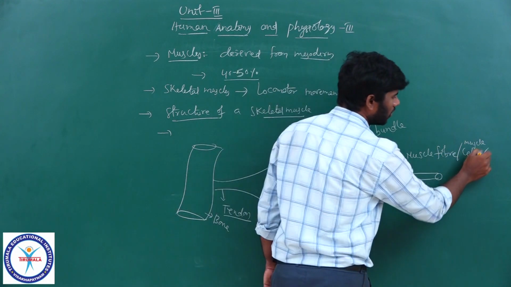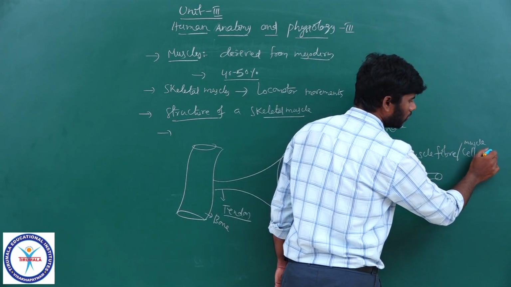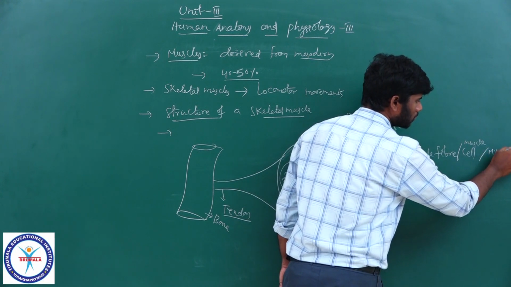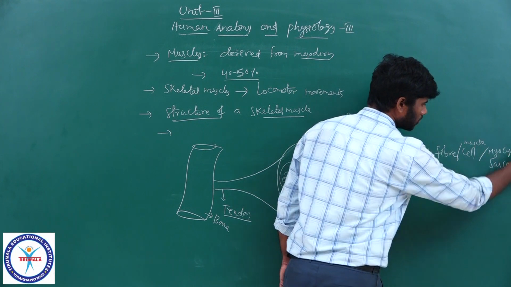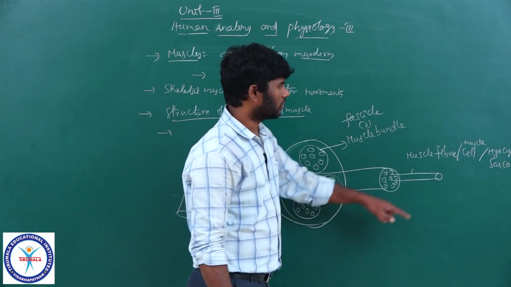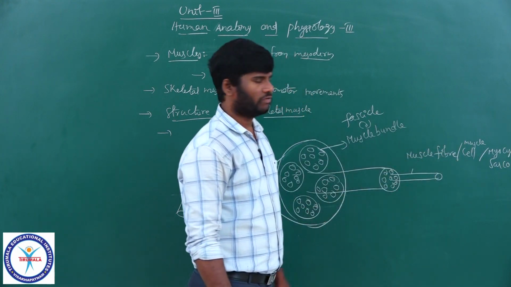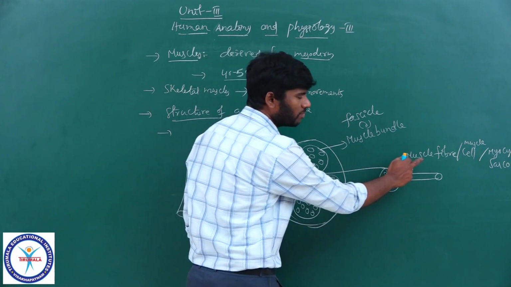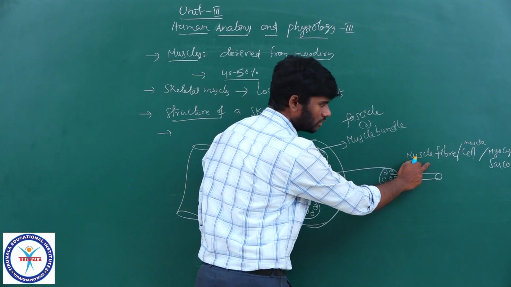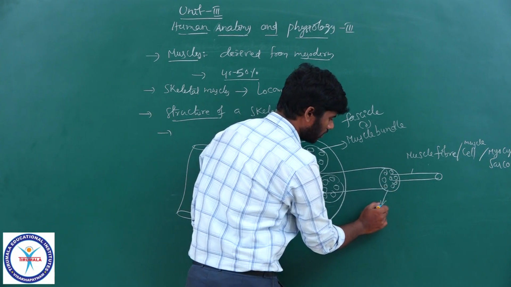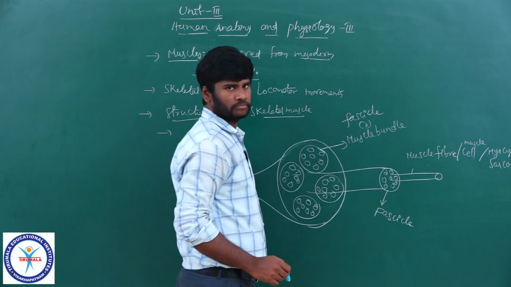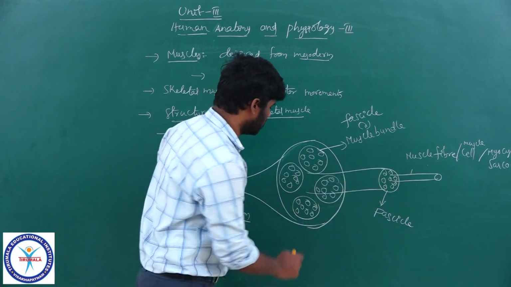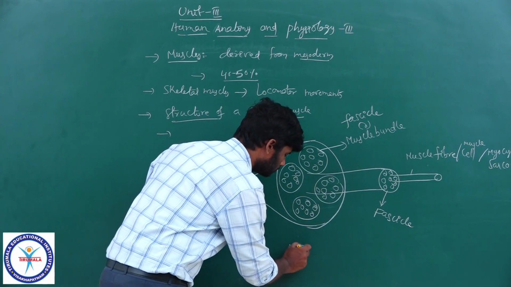The muscle cell is also named myocyte, or sarcocyte, or muscle cell or muscle fiber. So, a bundle of muscle fibers collectively forms the fascicle, and a bundle of fascicles forms the entire muscle.